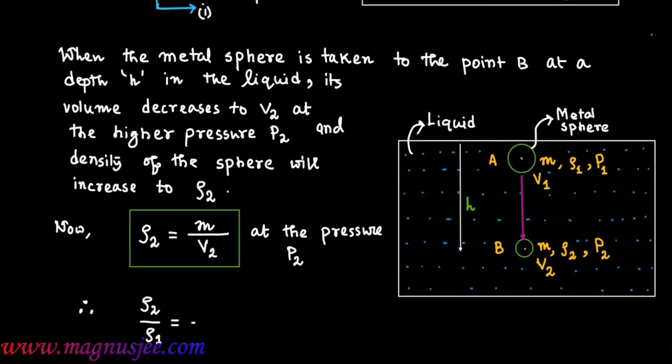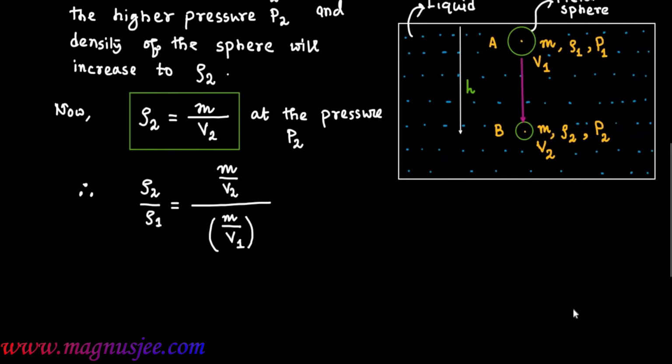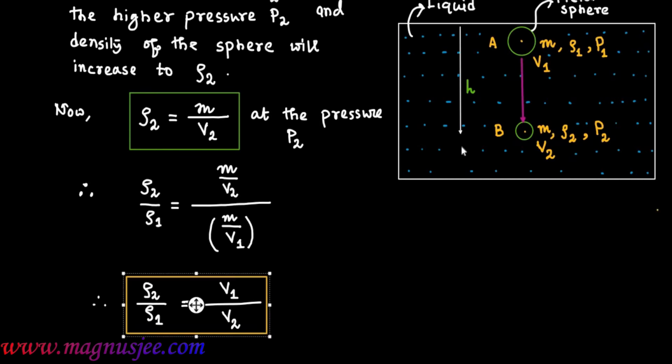Therefore, ρ2 by ρ1 is equal to m by V2 divided by m by V1, which equals V1 by V2. ρ2 by ρ1 equals V1 by V2. This is equation 2.